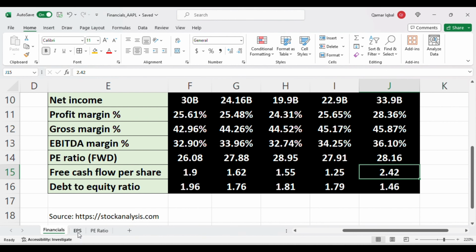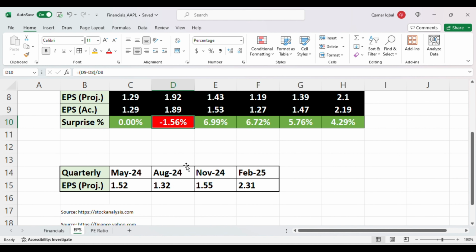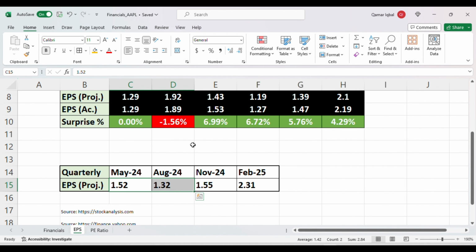Now talking about the EPS, the latest quarter they reported 2.19 versus the projected 2.1. That was a 4.29% surprise. In all the previous quarters, they were able to make a surprise, with the exception of just one quarter. In the future quarter projections, next quarter 1.52, and after that 1.32, then 1.55, and then 2.31. We noticed that early this year the earnings projections are not that great, but it's going up later this year, and hoping that next year should go up as well.